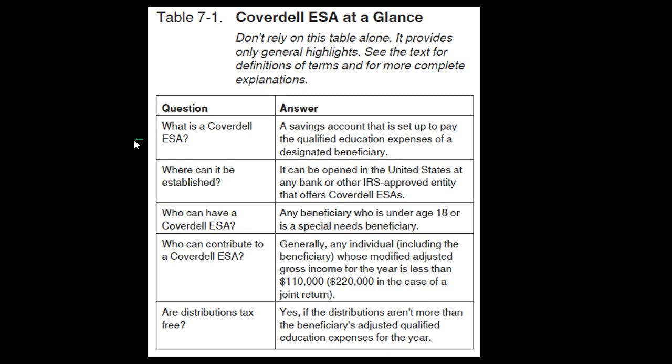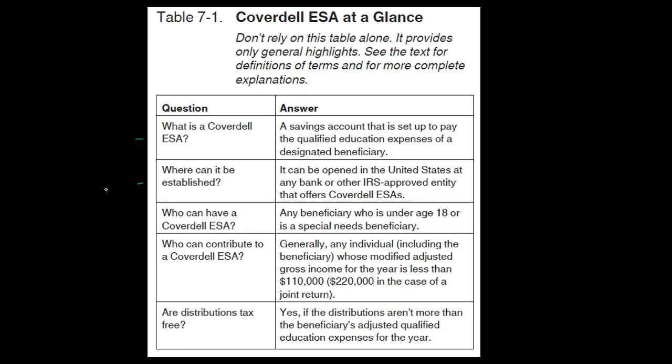If we were just going to set up a savings account, we could set up any kind of savings account, and we could just earmark it as something that we're going to have towards the education. But if we put it into a specific Coverdell ESA, then we have the tax benefit of possibly those earnings then not being taxable at the point in time they're taken out or as they grow.